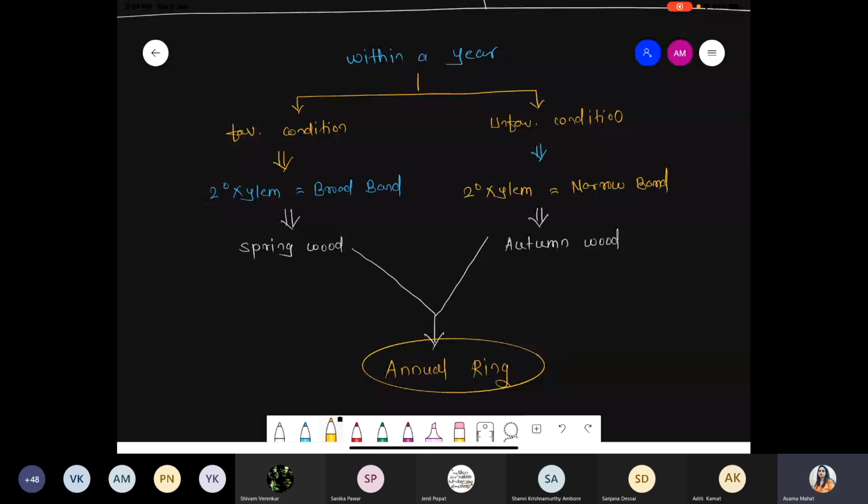Got it? And it is represented as one annual ring. Please remember, all the rings formed within 1 year are considered one annual ring. So during the favorable condition there is formation of spring wood, during the unfavorable condition formation of autumn wood, and collectively these are called one annual ring. Got it?